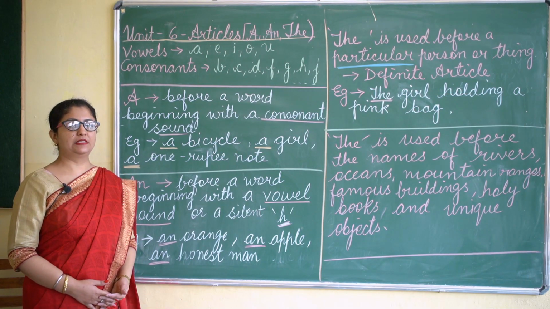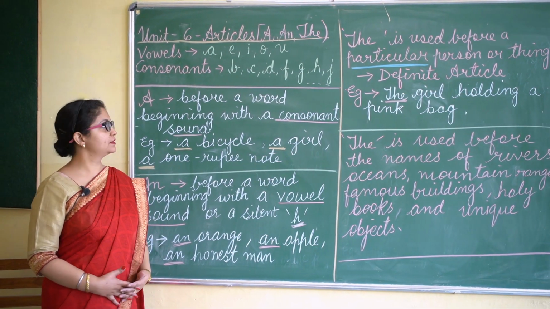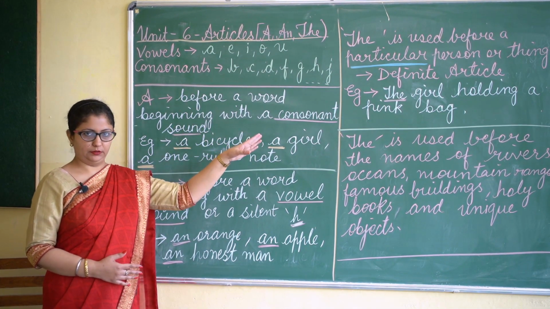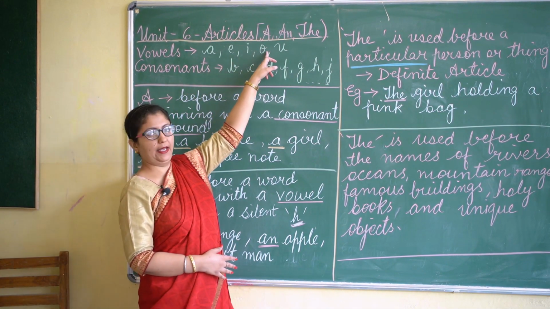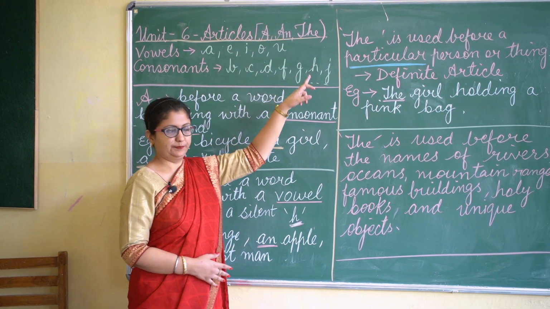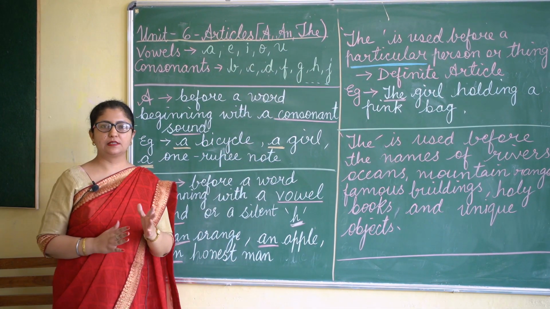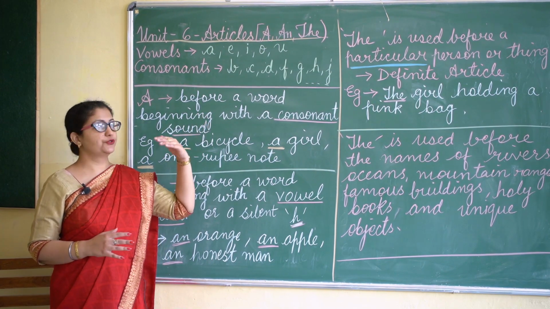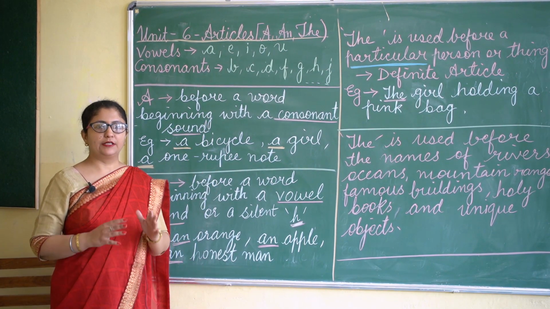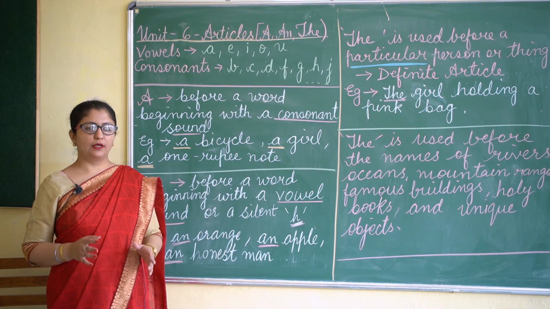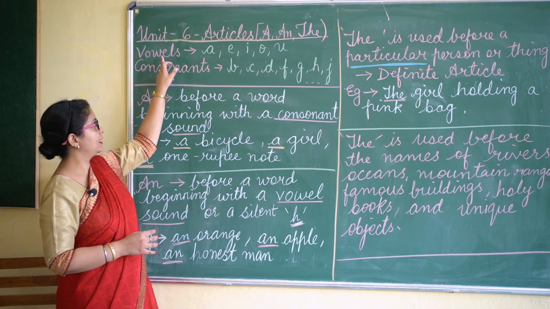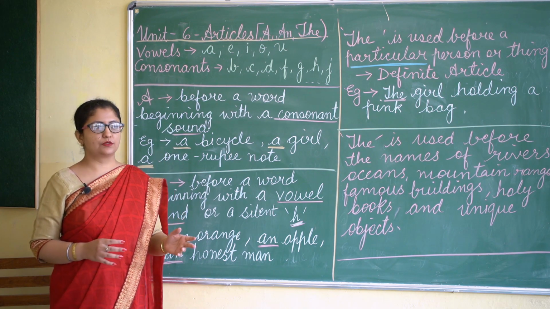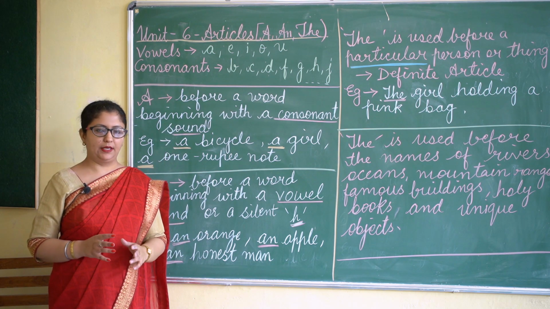Children, now we will start with unit 6, articles, a and the. So what are articles? A and the. Now before we start the use of articles, like where we are going to use a and the, it is important to know what are vowels and what are consonants. So we have done that earlier also, but let us revise once again.